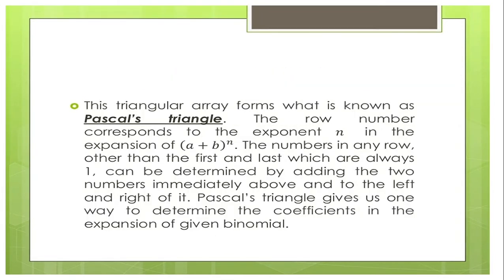Now, after that, we will apply, again, this is what we call the Pascal's triangle. So this triangular array forms what is known as Pascal's triangle. So the row number corresponds to the exponent n in the expansion of a plus b to the power of n. The numbers in any row other than the first and last which are always 1 can be determined by adding the two numbers immediately above and to the left and right of it. So after that, Pascal's triangle gives us one way to determine the coefficients in the expansion of given binomial.